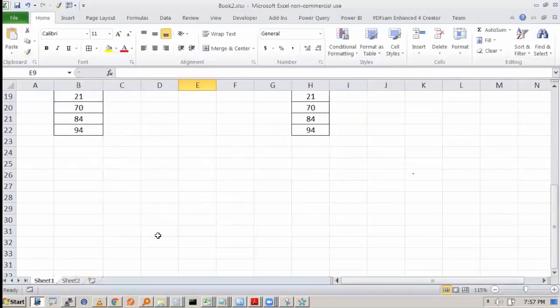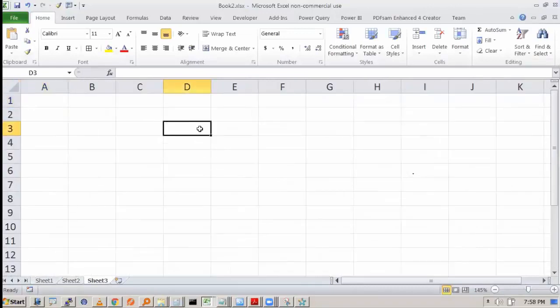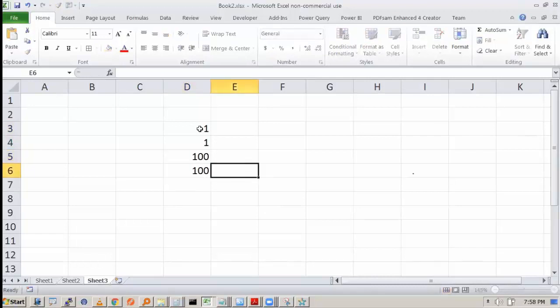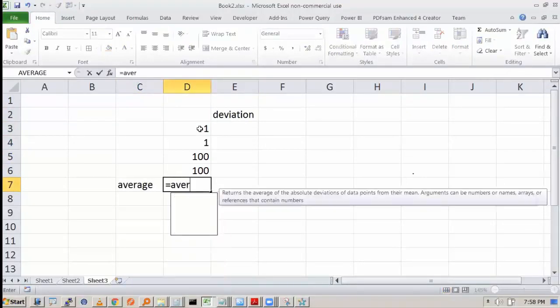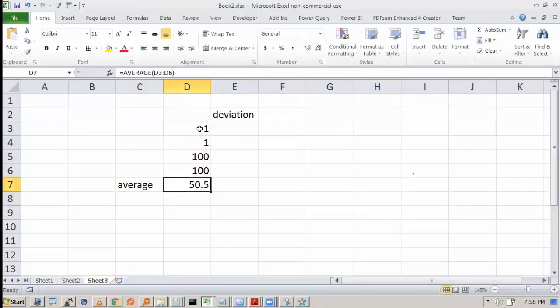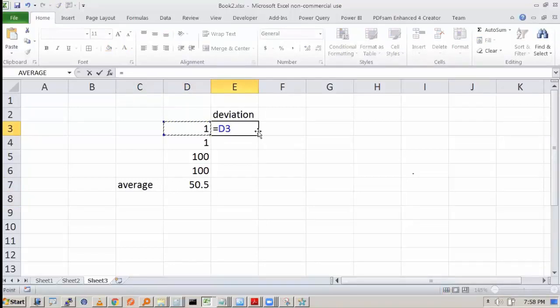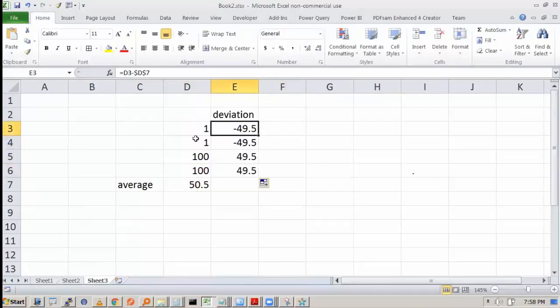So in Excel, let me do some quick calculation and we'll see what deviation is. Let's say the numbers are 1 1 100 100, and we'll compute the deviation. For computation of deviation, we have to compute the average. 50.5 is the average, and deviation is the number minus the average. So 49.5. This is also 49.5. But here you see the number is minus 49.5.